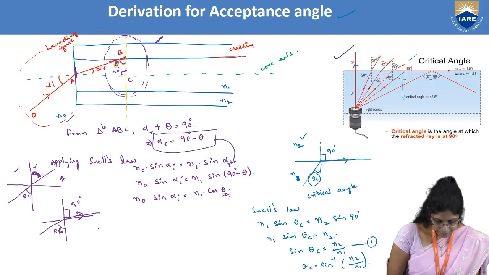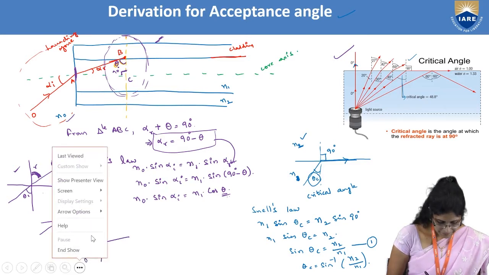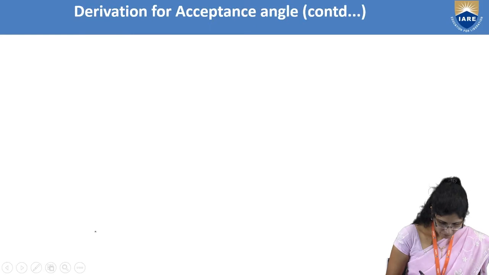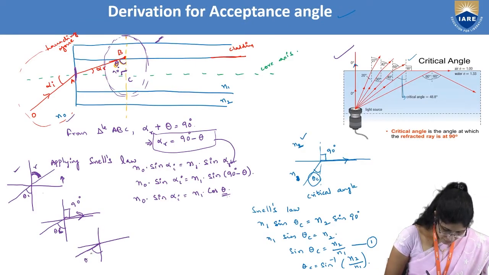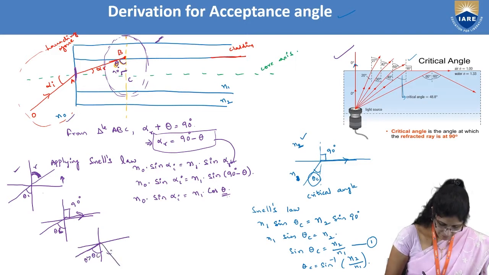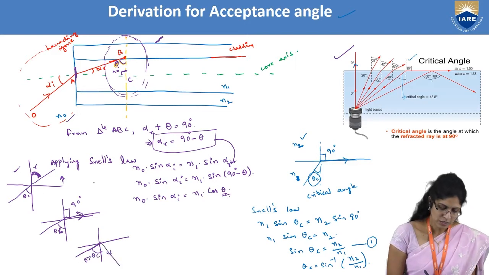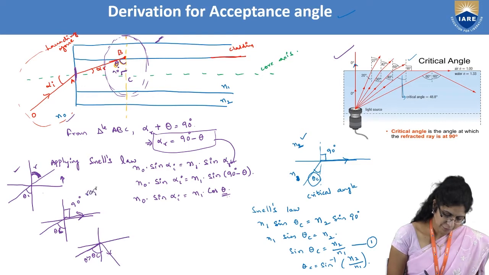Now what will happen if I still increase the angle of incidence beyond theta C? This theta is greater than theta C. So it will reflect back. Till here you have seen refraction, but now there is no refraction, only reflection.